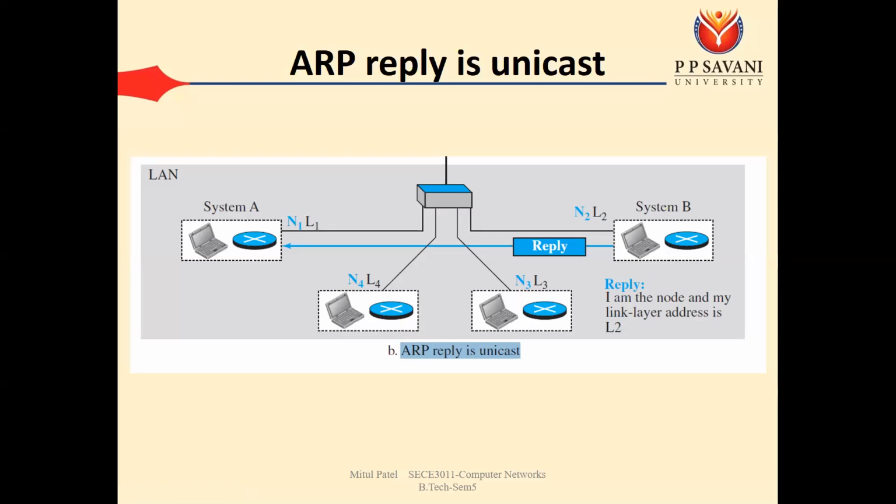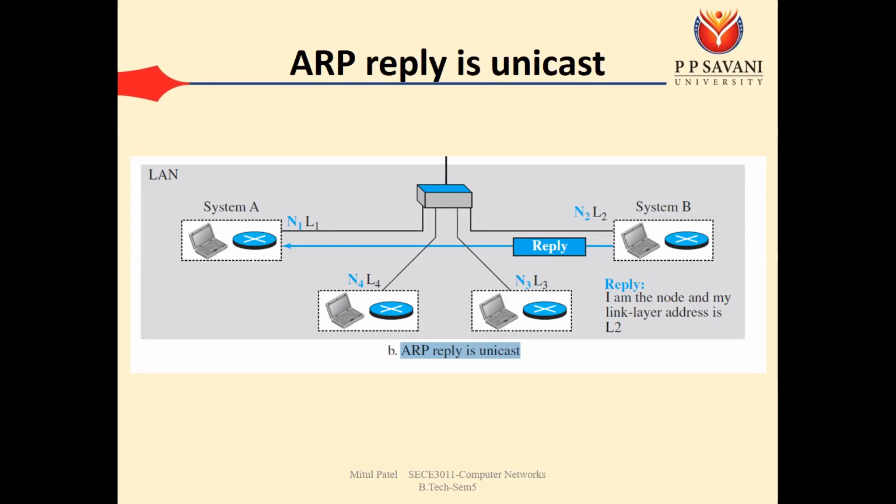When we want to know the MAC address of the next device, then we need to perform the ARP request and ARP reply. Once we know the MAC address of the next device, we can use this MAC address for all future communication. Until our communication is complete, we can use system B's MAC.